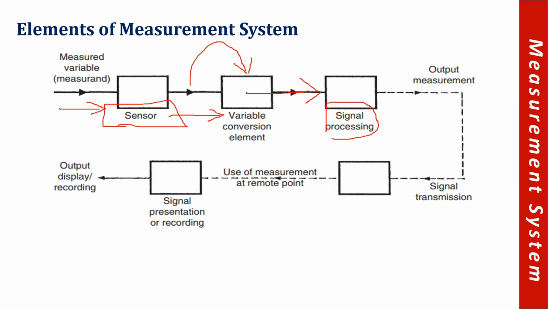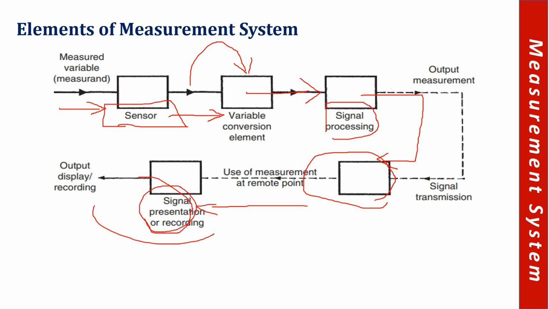First of all, we would need a primary sensor. The input value, the unknown value, would be received by the primary sensor, and then it would transfer it to the variable conversion element, where the sensed value would be converted into a particular variable to be processed in the next stage, and this is what we call signal processing.